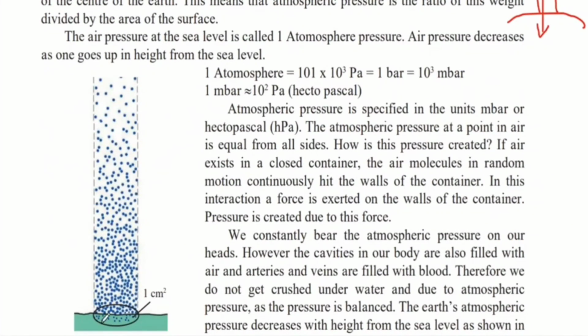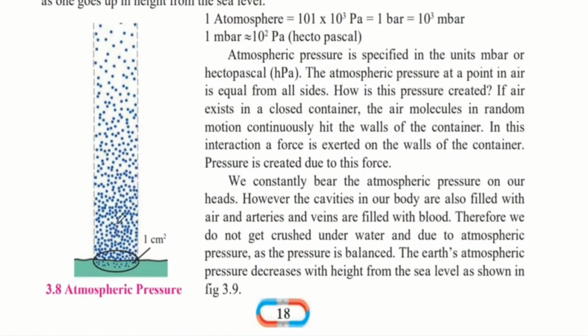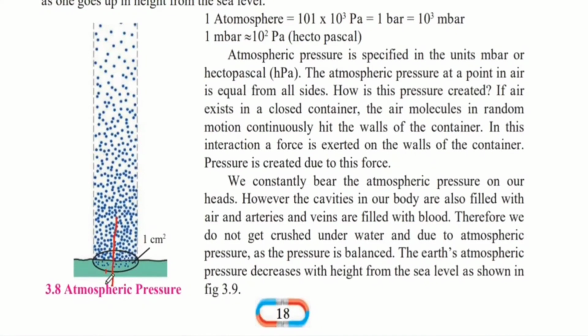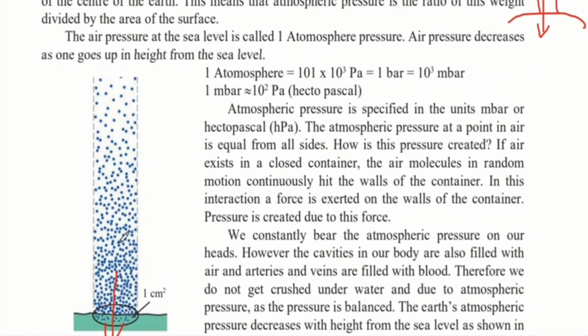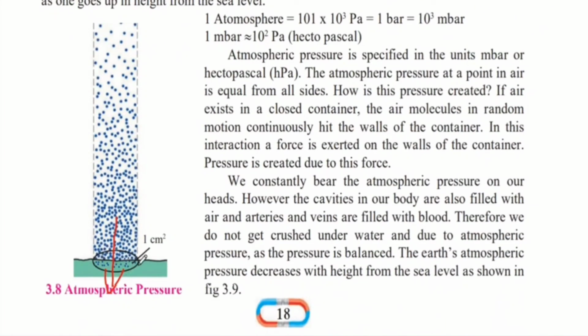Here we can see that they have placed a cylinder on the surface of the earth, and all this air is more concentrated at the lower region, and because of this it creates a pressure towards the center of the earth. And we can calculate this by taking the weight of all this air upon the area of the cylinder.